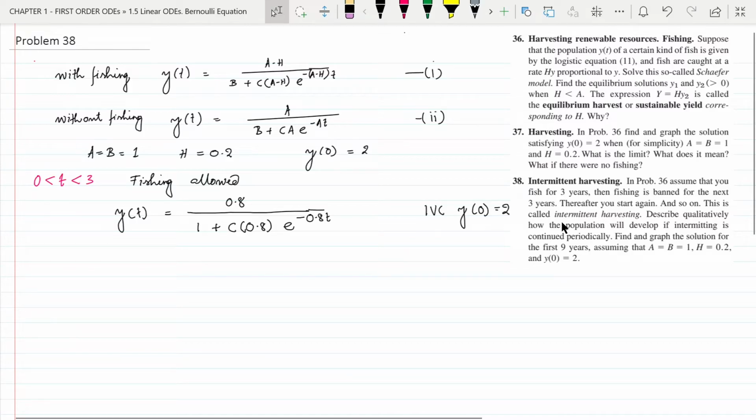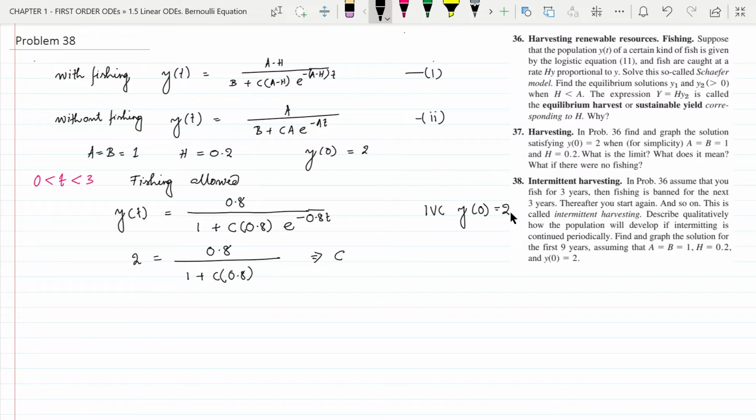We can put that in here and we have 2 equal to 0.8 divided by 1 plus c multiplied by 0.8, and in place of t we put 0, because at time t equal to 0 the value of y was 2. So e to the power 0 is 1, and from this we can solve for c. In problem 37 we have already solved for c, and the value of c was minus 3 by 4, or minus 0.75.